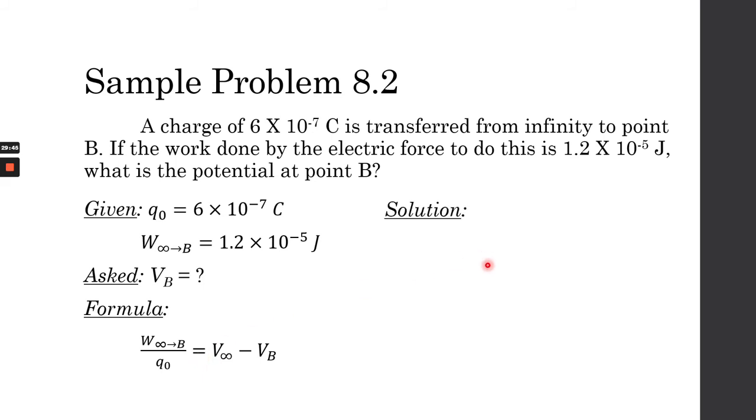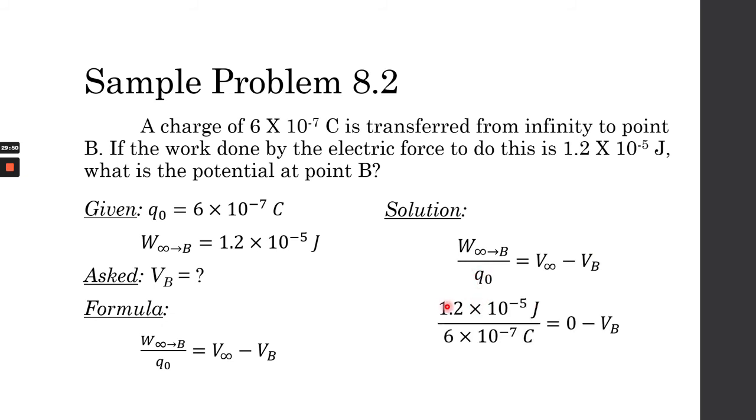And we can solve for it by substituting the numbers. So we know that the work done, 1.2 times 10 raised to negative 5 joules, divided by the value of the charge, which is 6 times 10 raised to negative 7 coulombs, is equal to V at infinity, which is 0. I want you guys to always remember that the potential at infinity is 0, minus what we're looking for, the potential at point B. So basically, the potential at point B is equal to negative 20 volts.